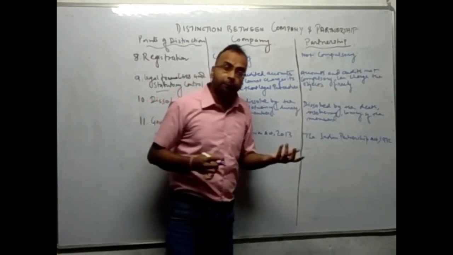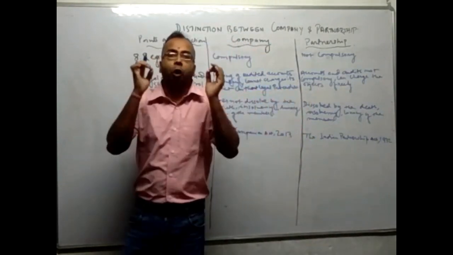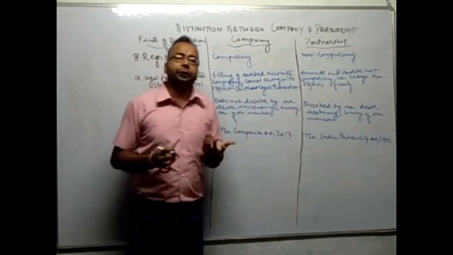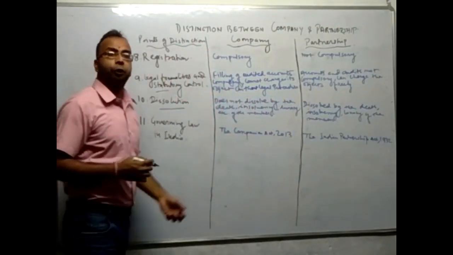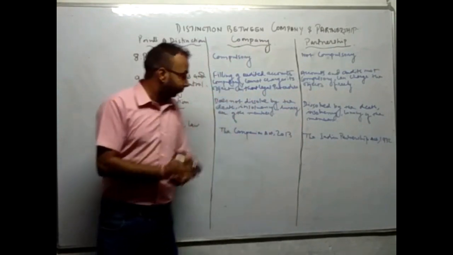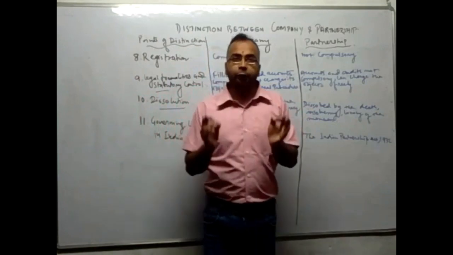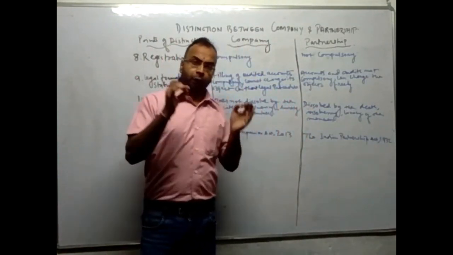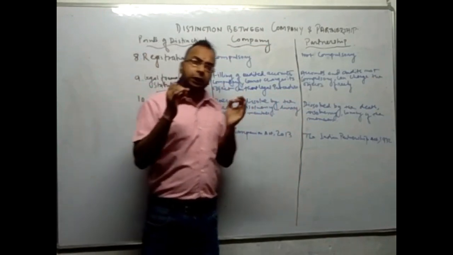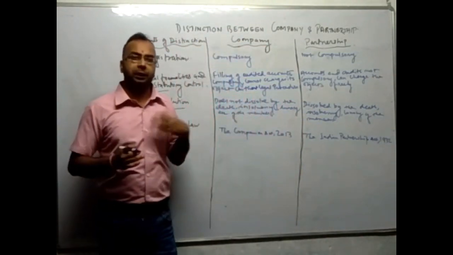But in case of partnership, the accounts are not required to be audited and the object of the business can be changed freely. The next point of distinction is dissolution. The company is not dissolved by the death, lunacy and insolvency of the members, but the partnership business can be dissolved by the death, lunacy and insolvency of the partners.